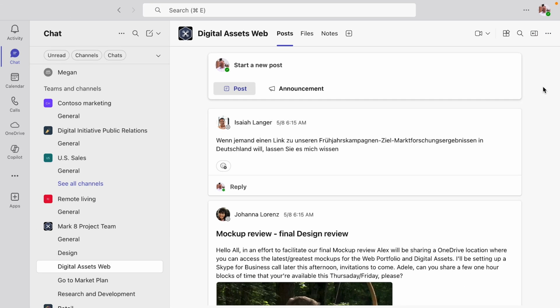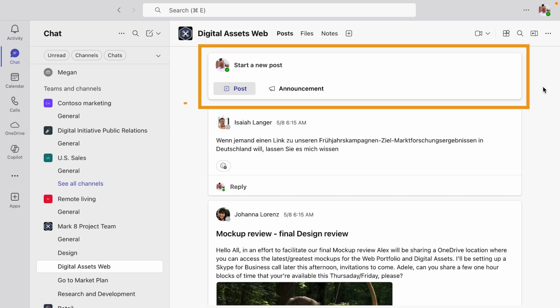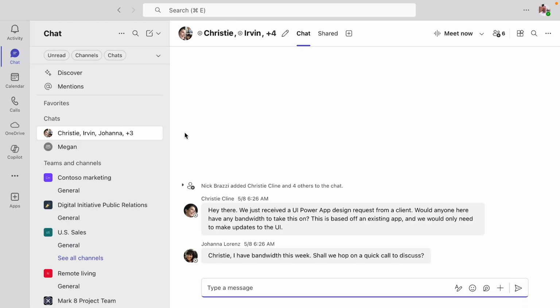And now new messages sort to the top in team channels. We also see the field to post a new message at the top. But in a private chat, messages still sort to the bottom. So you can choose the configuration you want.